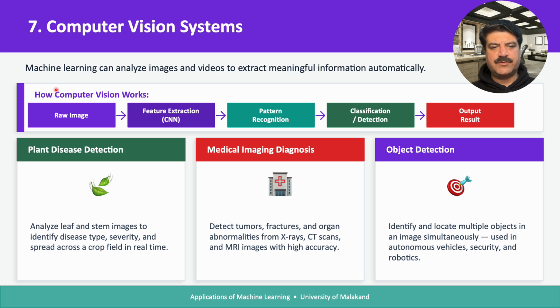So, how does it work here? We provide the raw images and it extracts some features using the CNN model. Okay, that is the convolutional neural network model. Then it recognizes some patterns inside that, and then it does classifications or detections. It classifies the images into different types, or it detects something inside the images and it provides us the output. So in case of plant disease detection, we analyze the leaf and the stem images to identify disease type, severity and the spread across a crop field in real time.